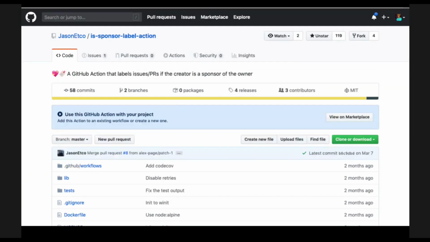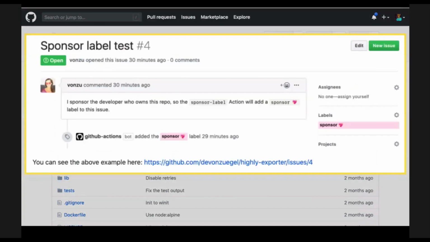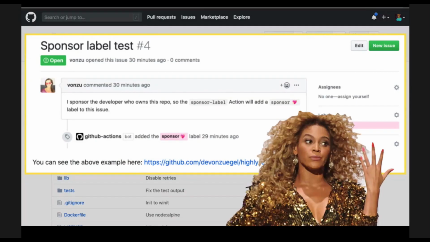Sponsor functions is an open source repo. Definitely check it out. One of my friends here at GitHub also built another action built on the activity feed and API where you can actually identify any issues opened if they are a sponsor. So if you have a sponsor that's opening up issues and you want to address those first because they're helping you out, you might as well help them out. You can actually do that through here. And it goes really with my motto, which is, if you like it, put a label on it.